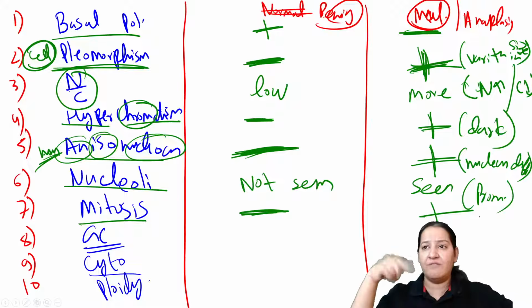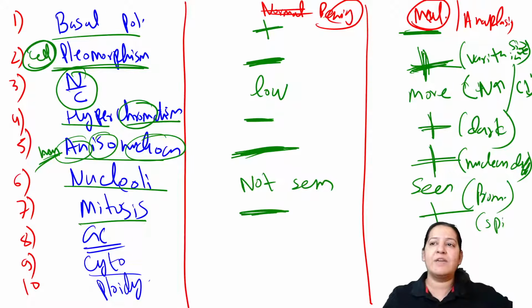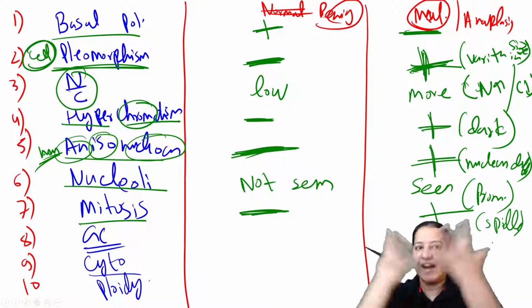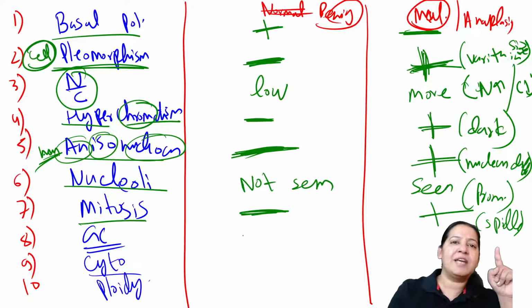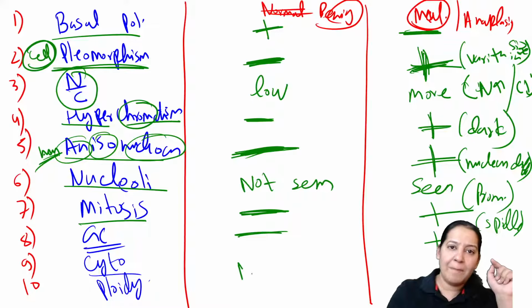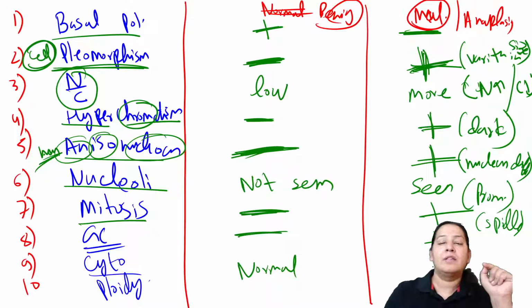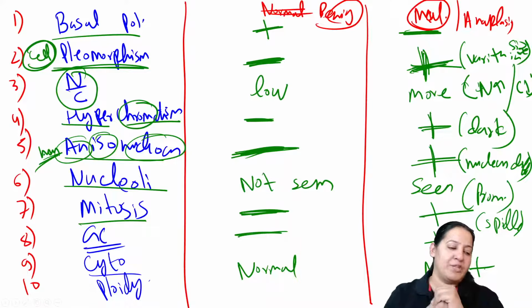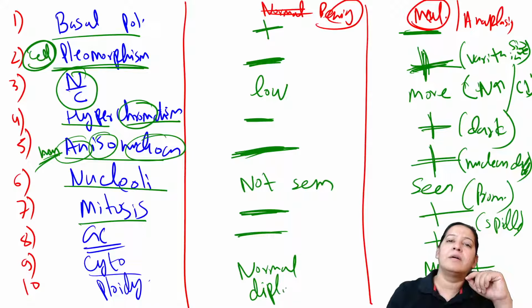Mitosis is seen in the form of spindles. In the nucleus, we can see the spindle formation. Spindle means dividing nucleus. Giant cells are absent in benign tumor. They are present in malignant tumor. Cytoplasm is normal pink color. In benign tumor, the cytoplasm is light color because of presence of mucin inside the cytoplasm. Polarity. Normally, benign cells are diploid and malignant tumors are aneuploid.